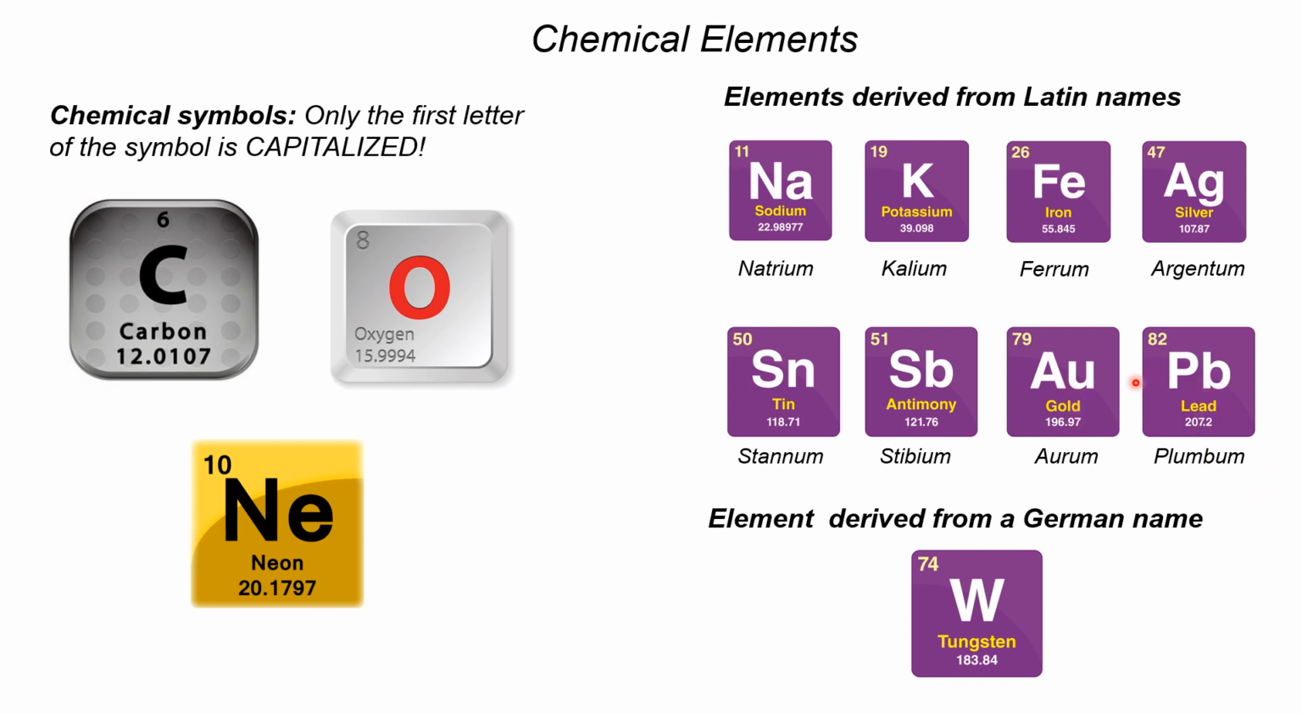Okay. And apart from that, there is one element derived from a German name, which is tungsten. Its symbol is W, which is from wolfram.